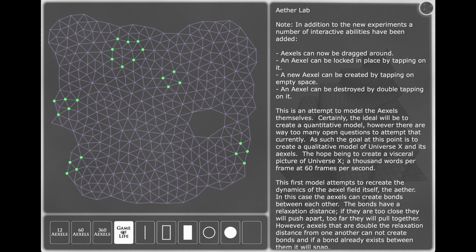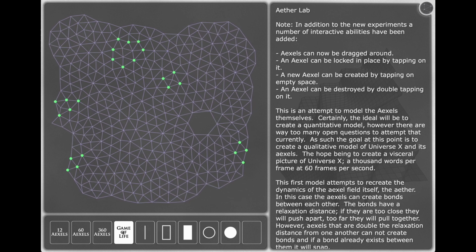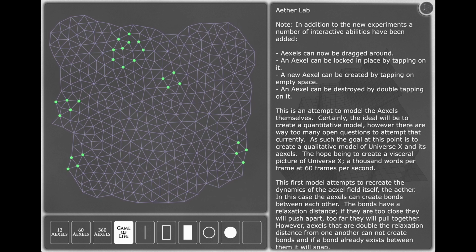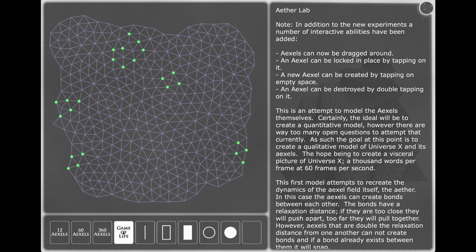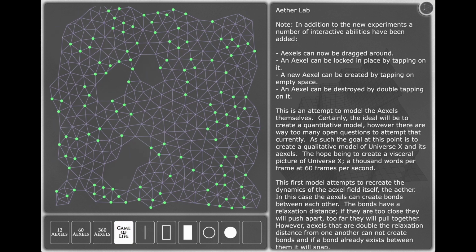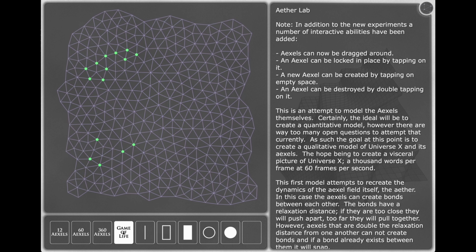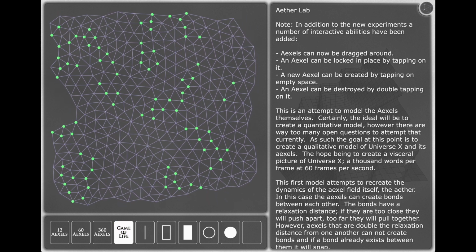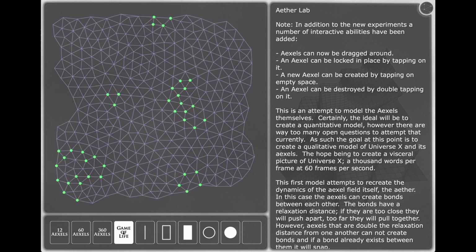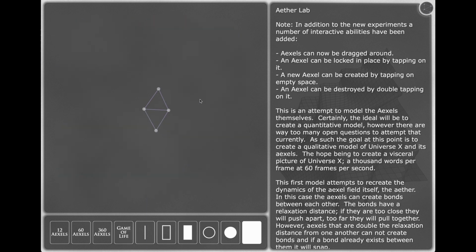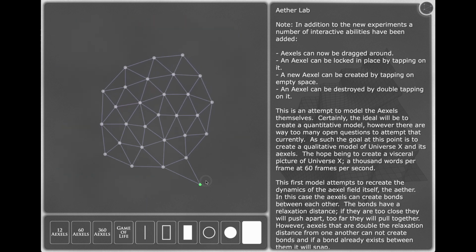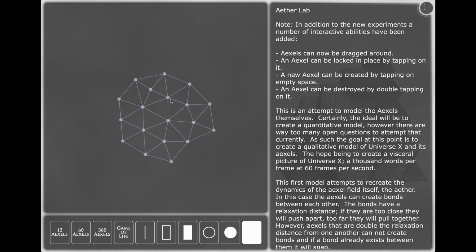These axials have state. Just as each pixel of a screen has a three-dimensional state representing red, green, and blue, each axial also has a multidimensional state. This state can change over time. The changing of state in one axial can, after a short delay, cause the change of state in neighboring axials. And perhaps most shockingly, based on those states, new axials can be created and existing axials can be destroyed.